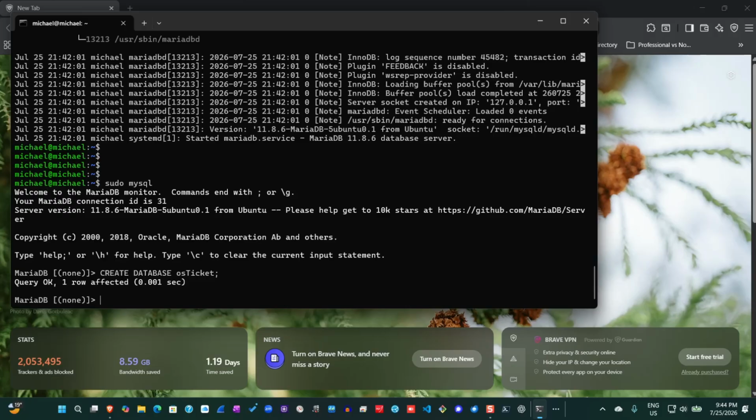All right. At this point, I will have to create a user account and then give it a password that the user can use to access the osTicket database. I will do that using the following command.